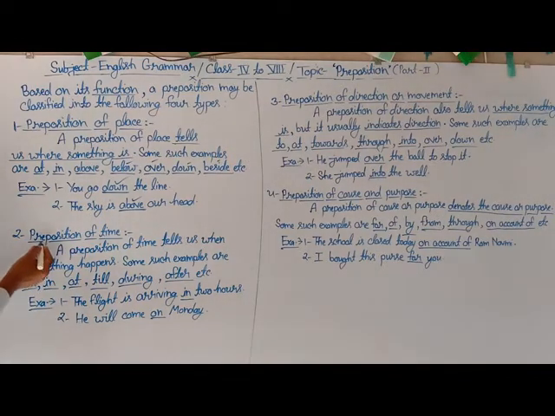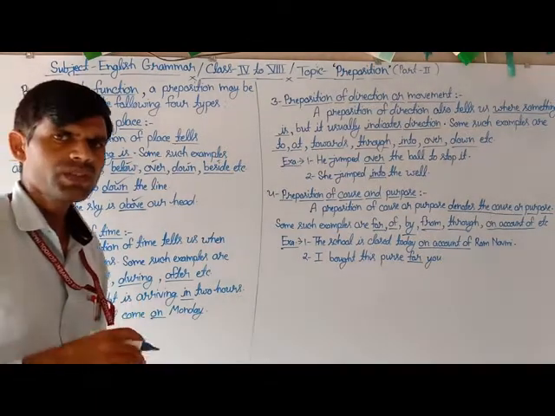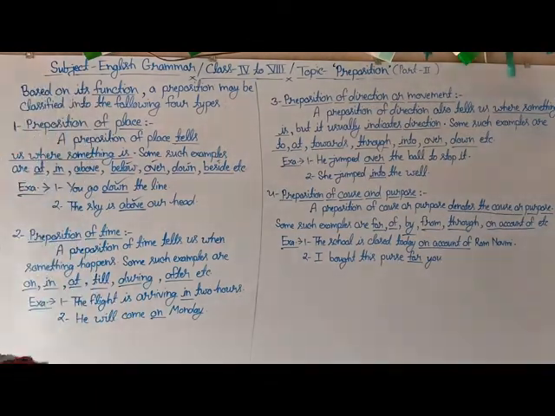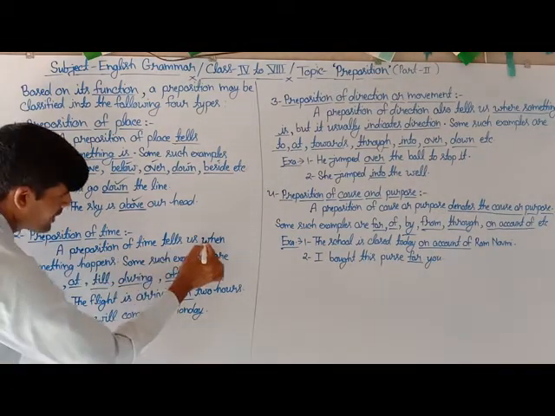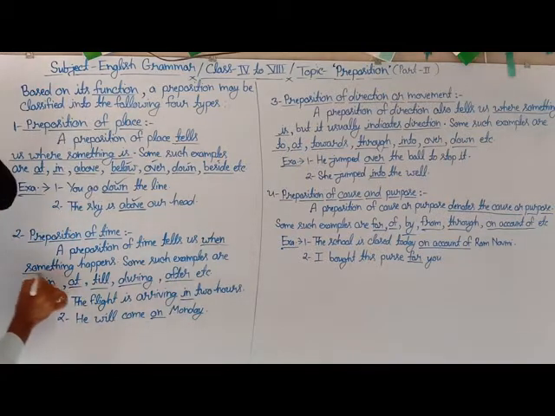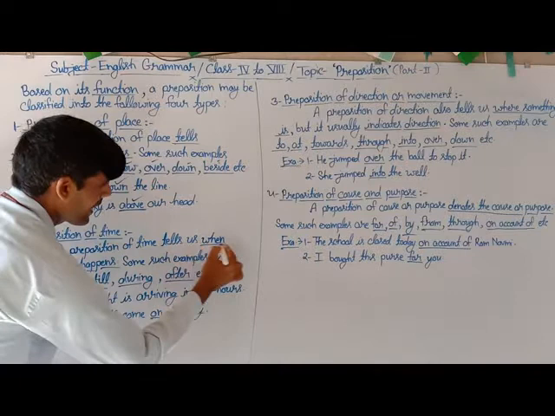So what is the preposition of time? We can say that the preposition which tells us or denotes when something happens. A preposition of time tells us when something happens. You have to consider the underlined words.